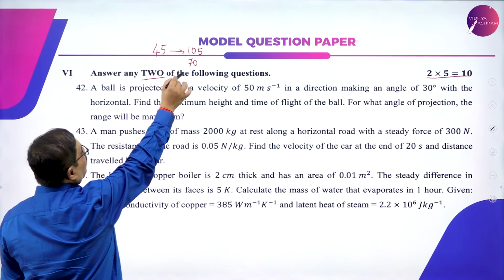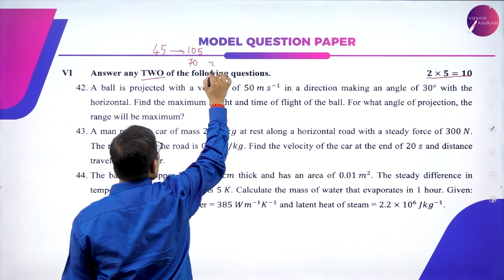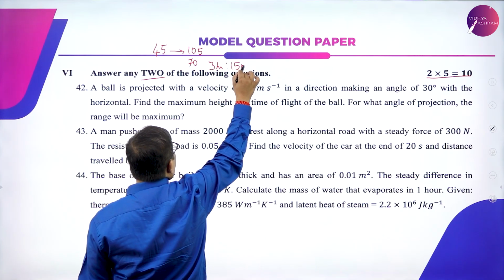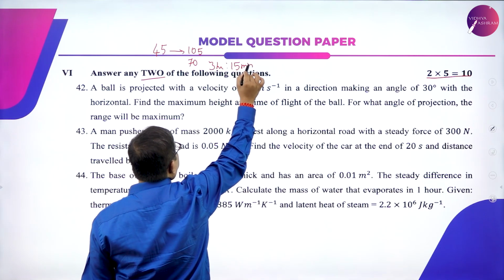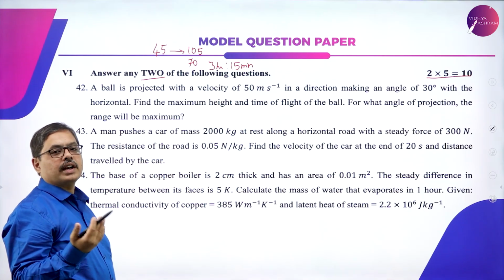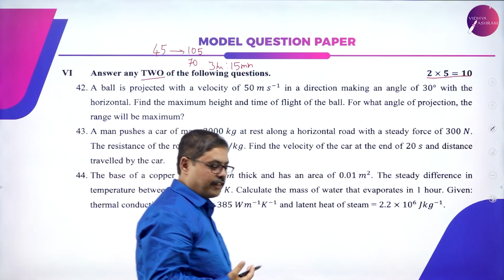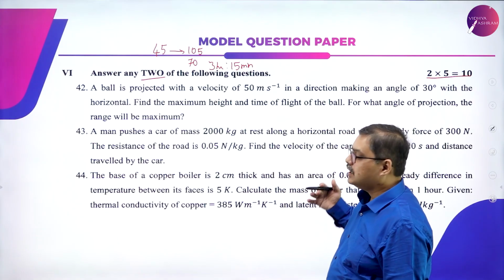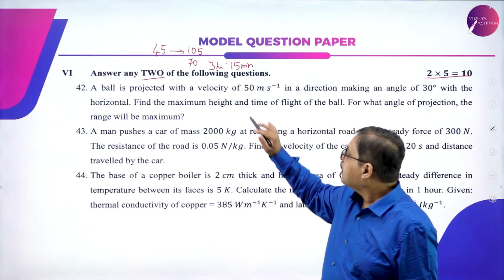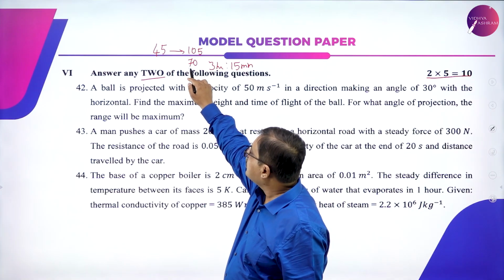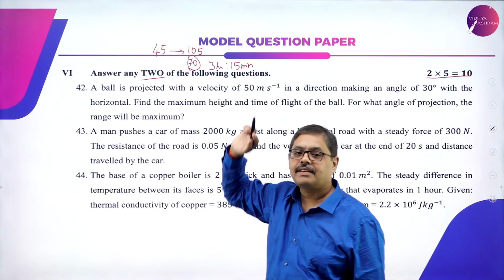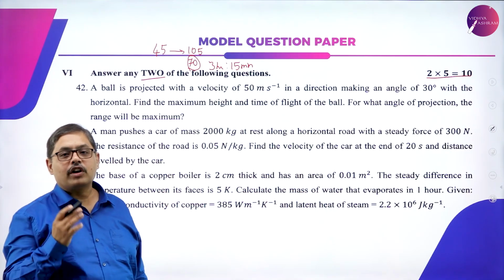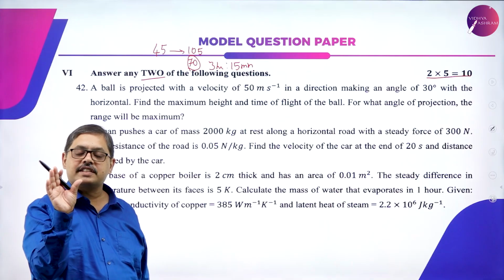The total time allocated for answering these is 3 hours and 15 minutes. 15 minutes is the initial time given to you to have a look at the question paper, analyze it, and frame your strategy as to which questions you want to answer, and then the rest of the 3 hours is given to you for writing or answering these questions, so that you can get a maximum score of 70. This was regarding your question paper pattern for theory, wherein you are answering for 70 marks.